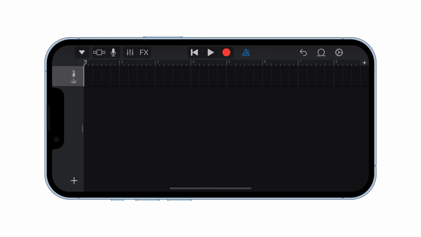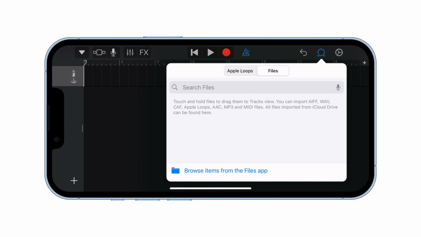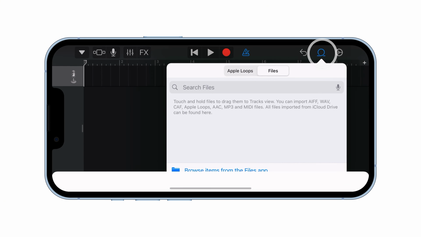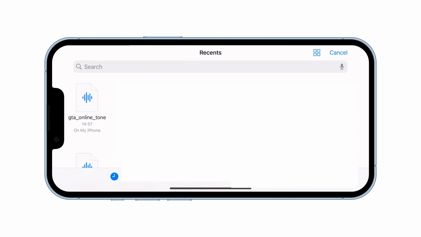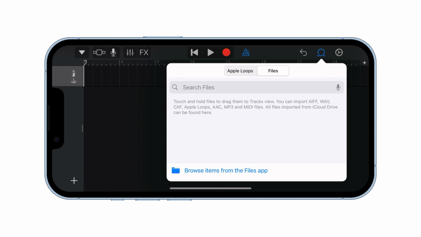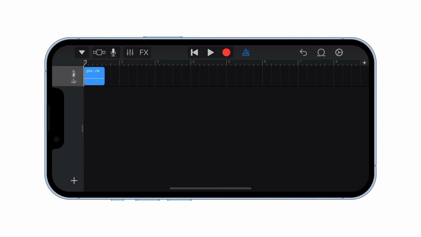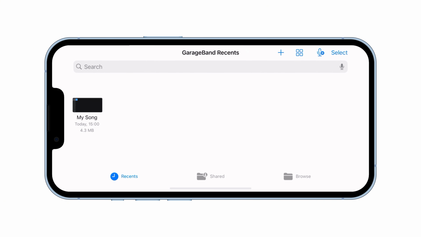Then select the loop icon on the top right corner. Tap on Browse Items from the Files app and select the notification sound file that you downloaded. Wait for a few seconds. OK, now select and drag the file to the timeline. Then tap on the arrow in the left corner. Select My Songs. Press and hold the file that you created just now.